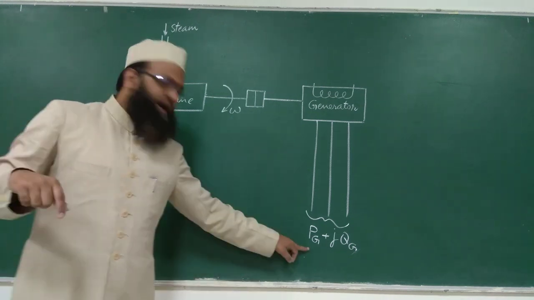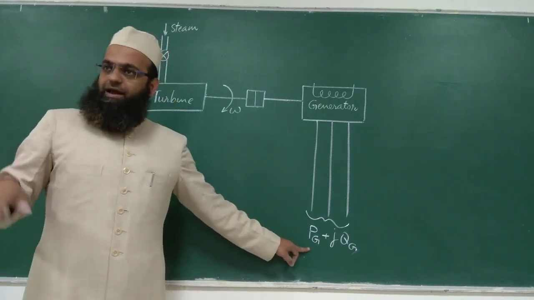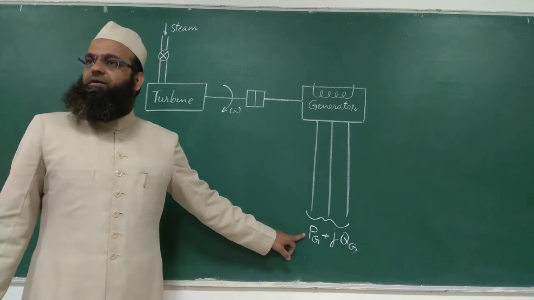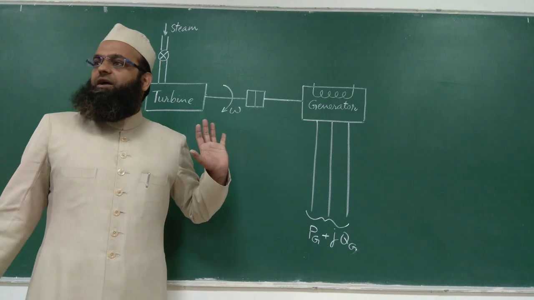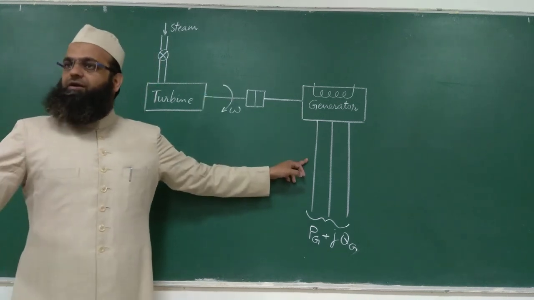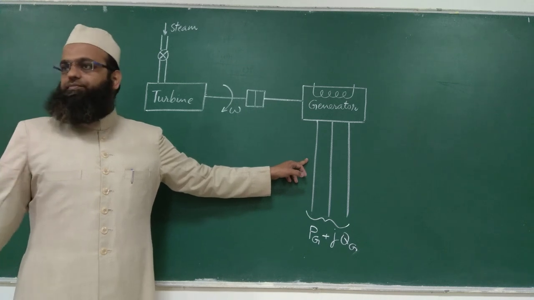Ideally, that demand must be equal to this generated active power. If the two are equal, then the frequency of generated power will be the reference frequency.